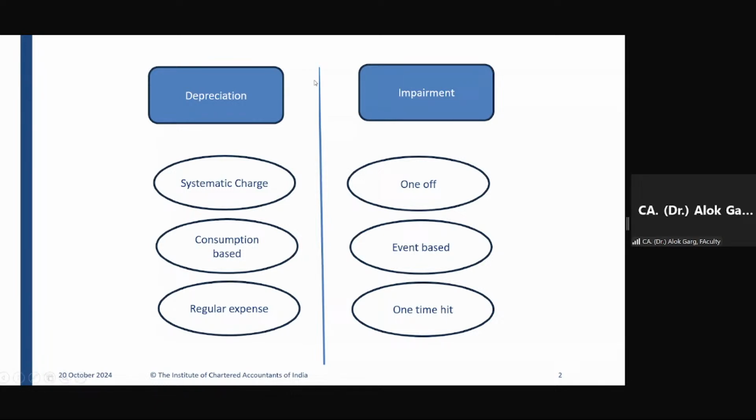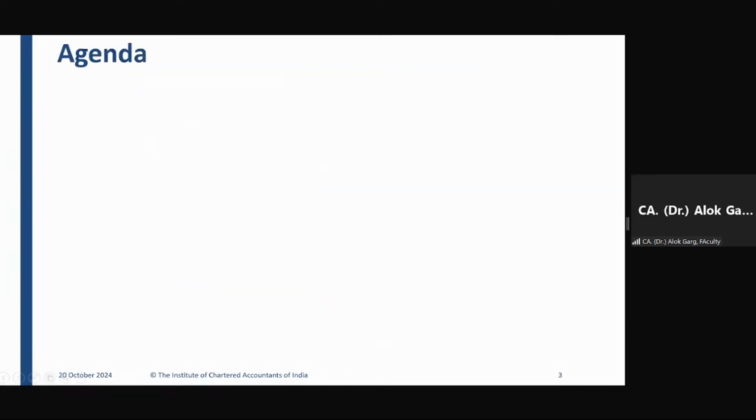So we understood the difference between depreciation and impairment. Now, friends, let's come to the agenda. The basic thing which students used to ask me is, sir, how is impairment different from depreciation, and hence, before discussing the agenda, I thought of making it clear how impairment is different from depreciation. Technically, impairment is an accelerated depreciation.